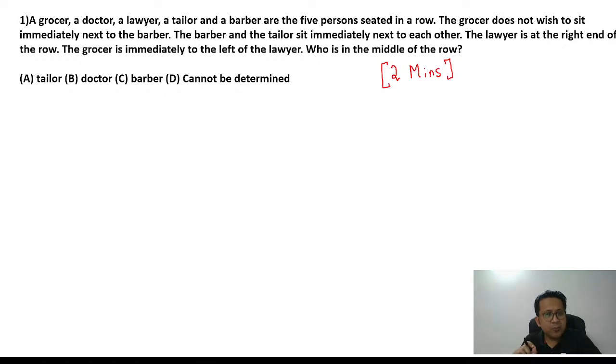First, try to put the human beings in their respective positions. You might not get their positions right away, but if you keep trying, you will definitely be able to fix their positions.